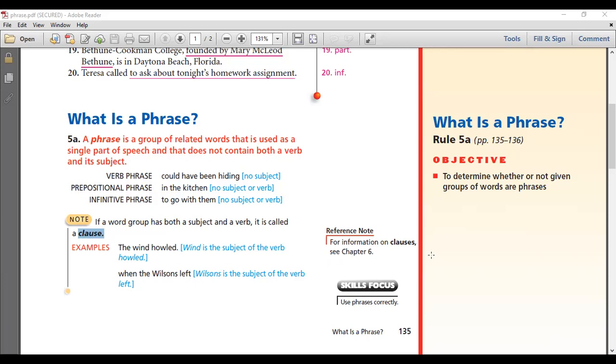What's the difference between a phrase and a clause? Again, if you look here, a phrase lacks a subject and a verb. On the other hand, the clause must have a subject and a verb. "The wind howled." Wind is my subject, howled is my verb. Therefore, this is a clause. "When the Wilsons left." Wilsons is my subject, left is my verb, so these words are an example of a clause because I have a subject and a verb. Okay, this is the difference between a phrase and a clause, or I could say a phrase or not a phrase.